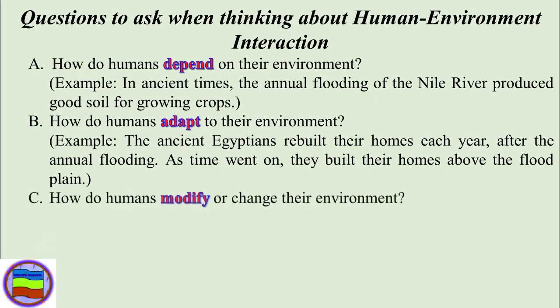And the third one is modification. How do humans modify or change their environment? As human beings, we have the capacity or the potential to adapt and modify or change the environment. Meaning that when there are harsh climate conditions, we can modify and change that harsh climate condition into a suitable climate condition.